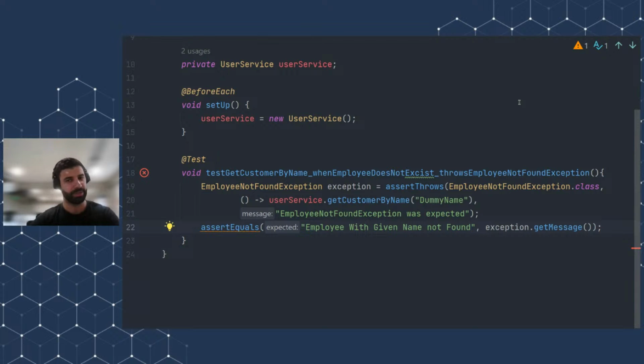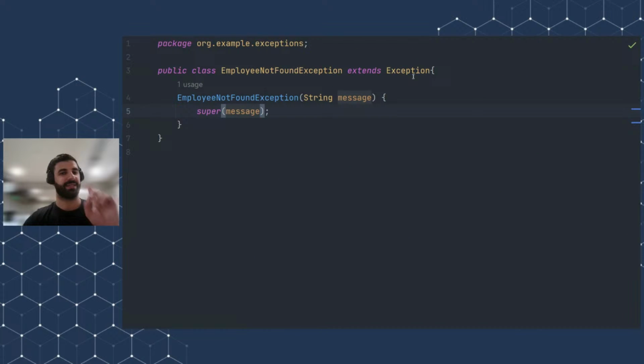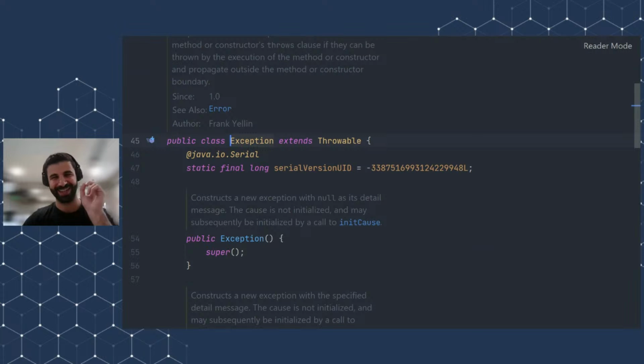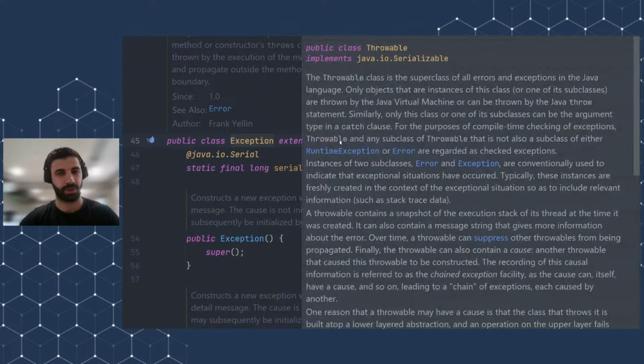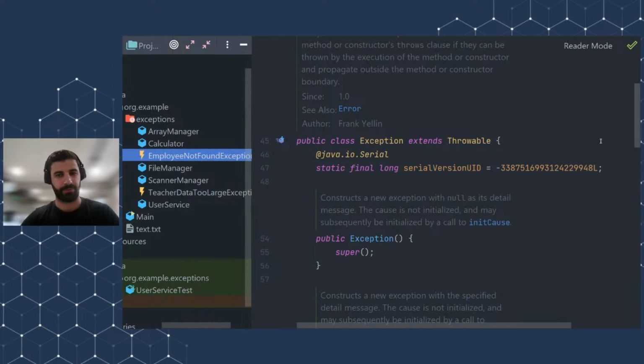And as you have noticed, I have a custom exception. And a custom exception comes with all of these methods: getMessage, printStackTrace, addSuppressed, and so forth. And this happens because our custom exception, for example, EmployeeNotFoundException, extends the Exception class, and Exception extends the Throwable class, and Throwable has all of these methods, right? So that's the point, because if an object doesn't derive from Throwable, it's not considered to be an exception, right?